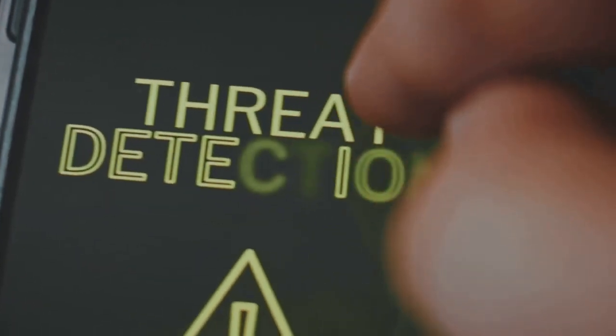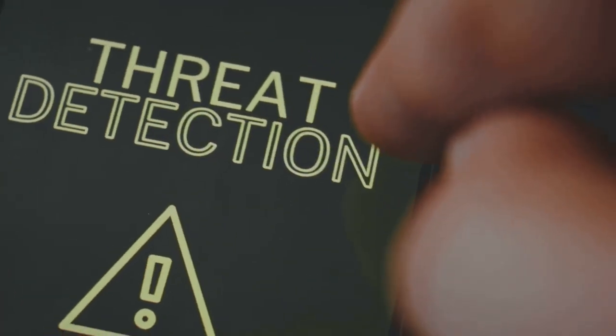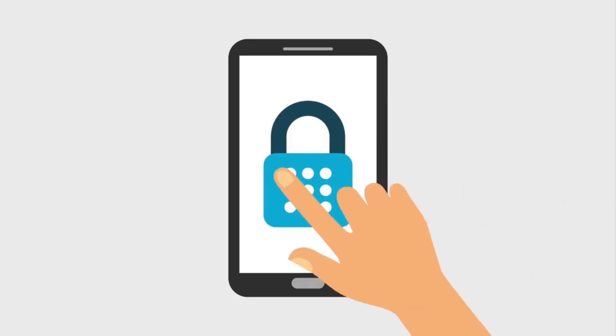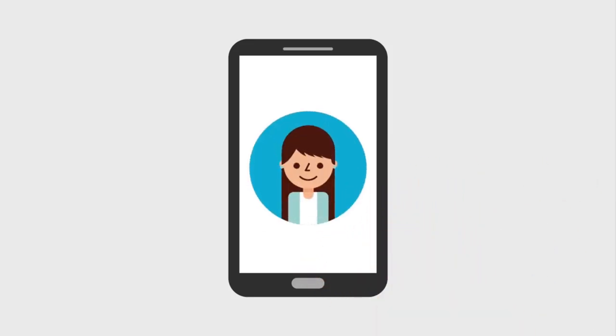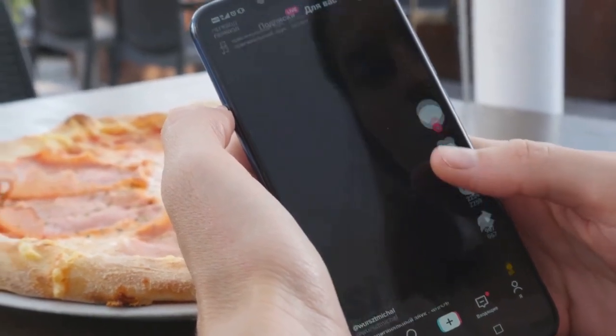Find the article that matches your search, usually titled Gmail Security and Privacy Settings. Tap on it to open a detailed guide. This article contains step-by-step instructions and important tips for securing your account and troubleshooting sign-in issues. Sometimes you'll be prompted to open a link for more information.